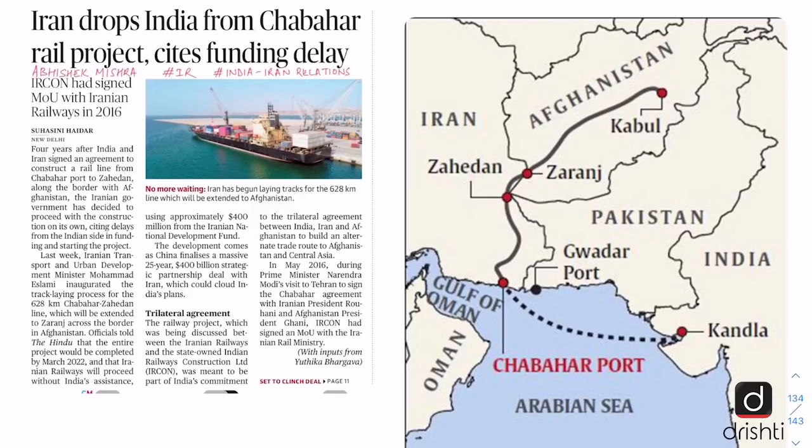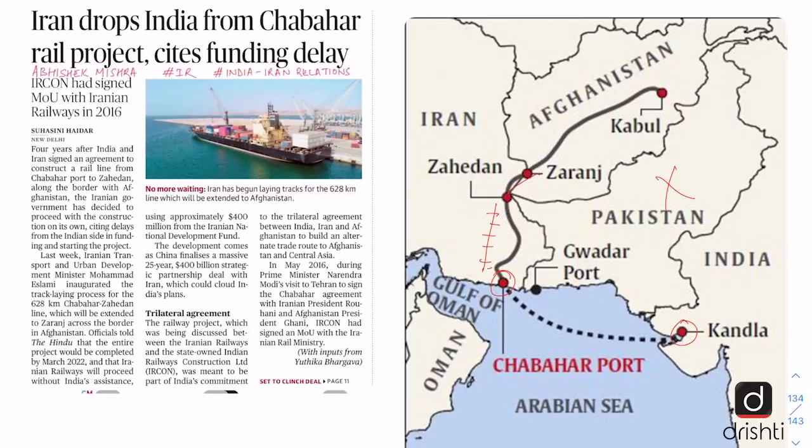Now here in this map we can see more clearly why India is so much interested in the development of Chabahar port, because it allows India to bypass Pakistan and reach Afghanistan directly through Iran. So here is the Indian port of Kandla and here is the Chabahar. From Chabahar to Zahedan, a railway line has to be developed, and from Zahedan we can reach Zaranj in Afghanistan and then onwards to Kabul and other areas of Central Asia. That is why Chabahar is being seen as a gateway for India to reach Afghanistan and other Central Asian countries.